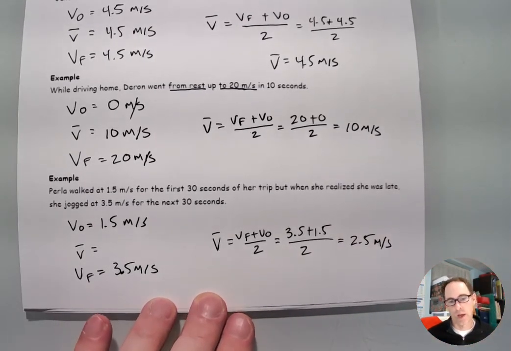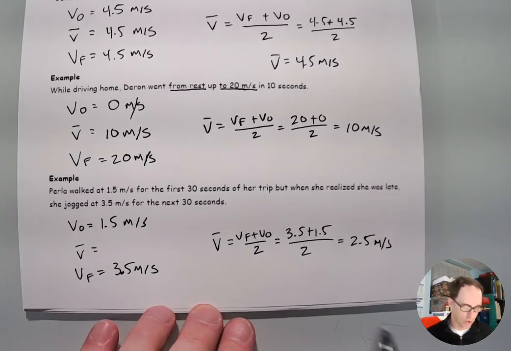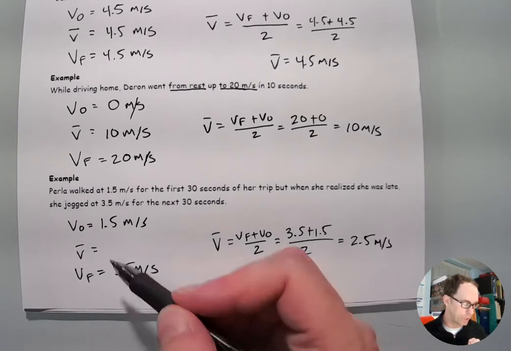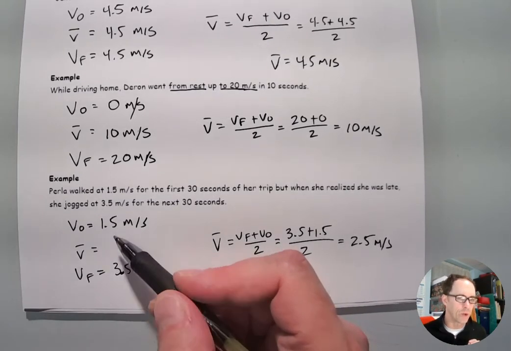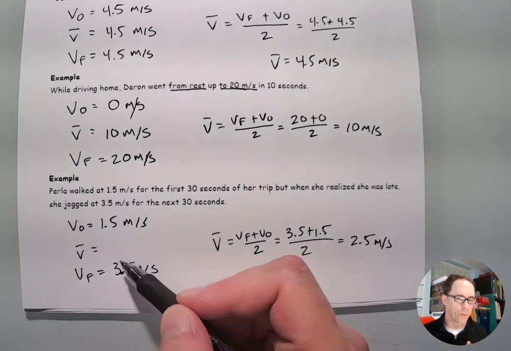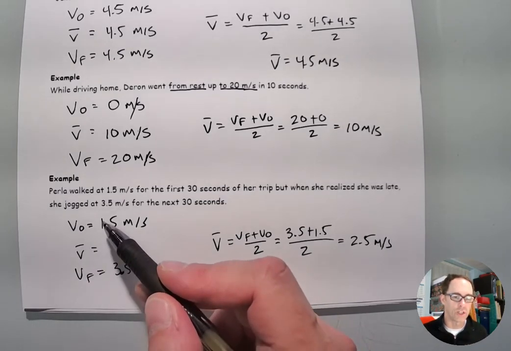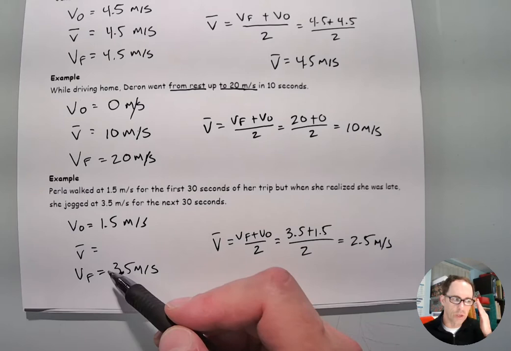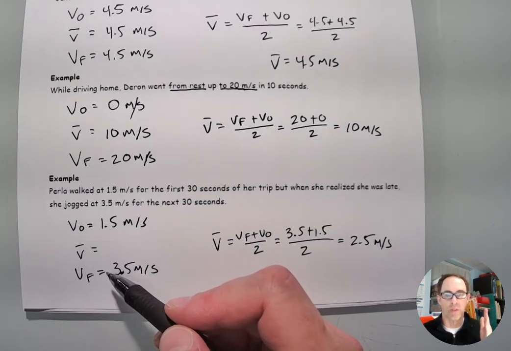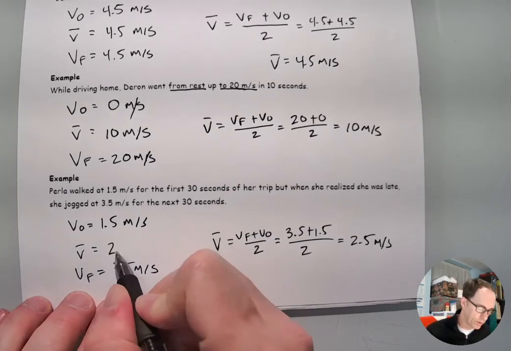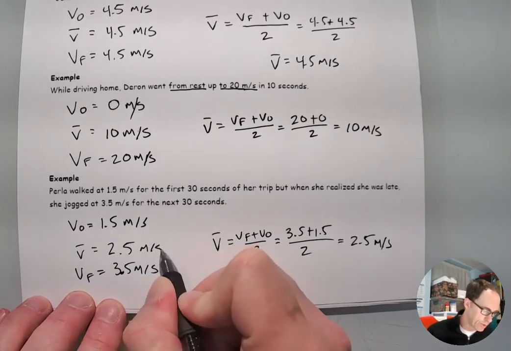Now, I would just point out that I don't think it's really necessary that we went to the equation here, because a better way of doing it would be to simply visualize the middle ground between 1.5 and 3.5. If the average speed is between the starting speed and the ending speed, then all I need to do is think about where the middle of those numbers is. So between 1.5 and 3.5, the exact midpoint is 2.5 meters per second.